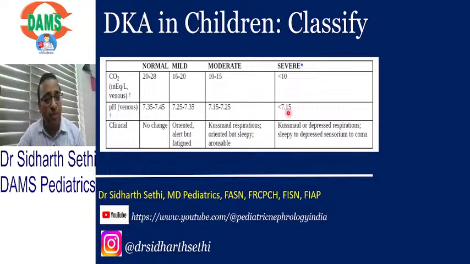Now remember, just one thing: pH less than 7.15 is severe DKA, in which you can have deep breathing like Kussmaul's breathing, and he may go into coma. So pH less than 7.15, Kussmaul's breathing, this is severe DKA.